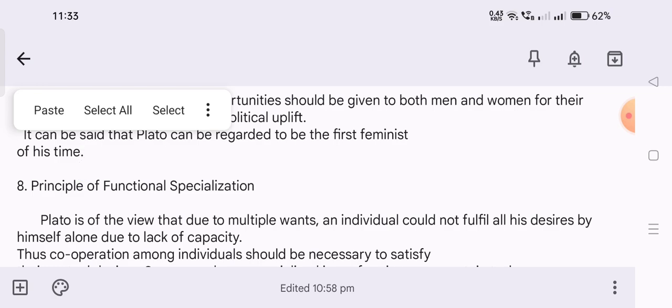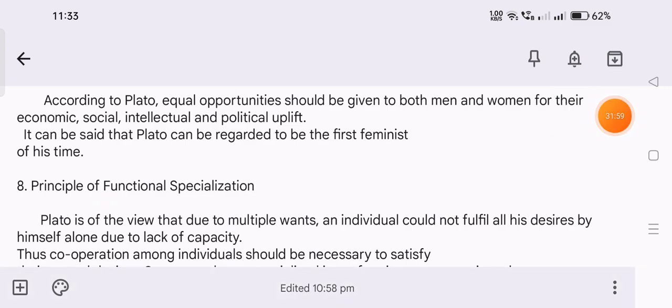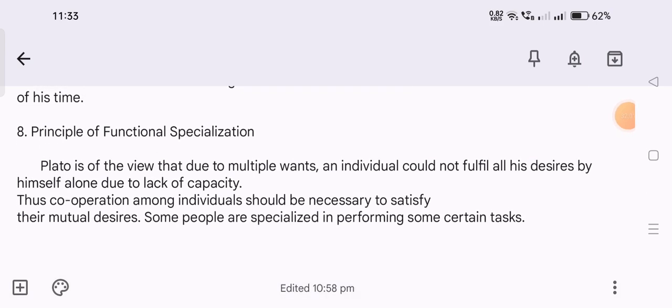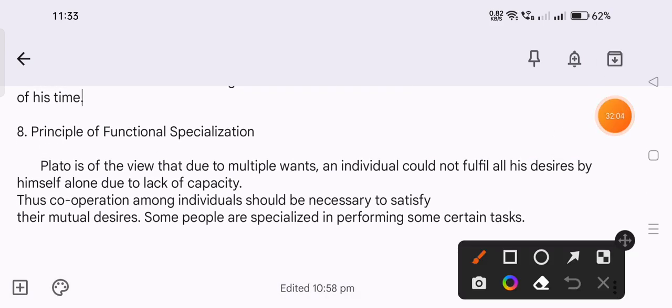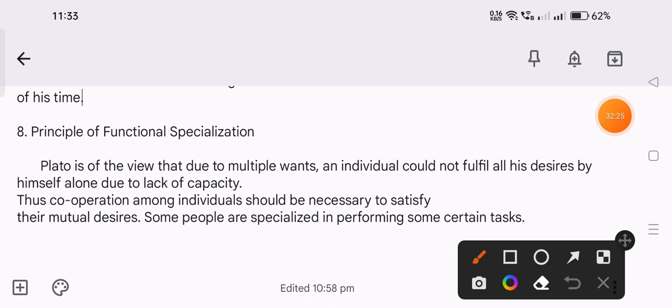Next, the principle of functional specialization. Plato is of the view that due to multiple wants, an individual could not fulfill all his desires by himself alone due to lack of capacity. Thus, cooperation among individuals is necessary to satisfy their mutual desires. Some people are specialized in performing certain tasks.